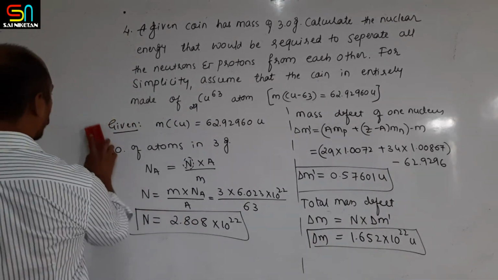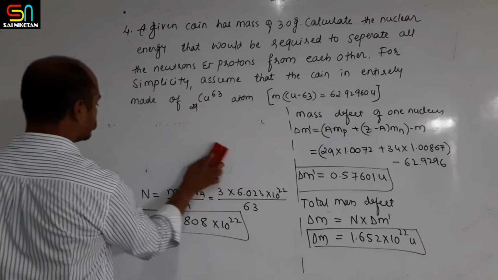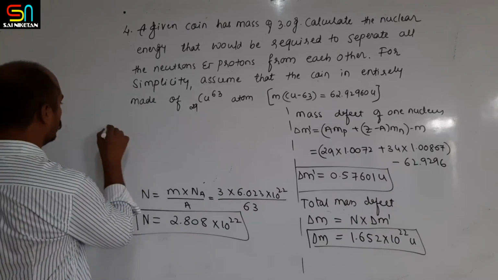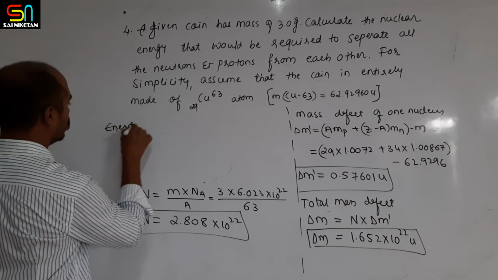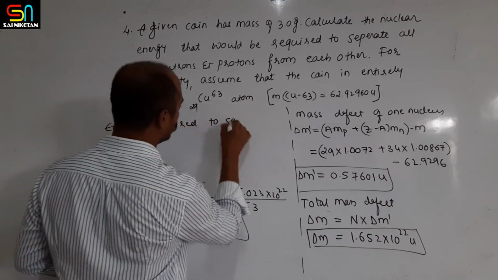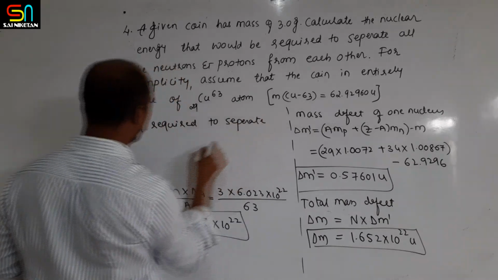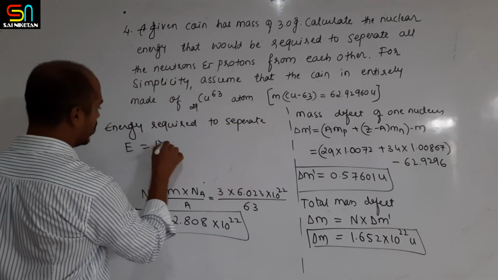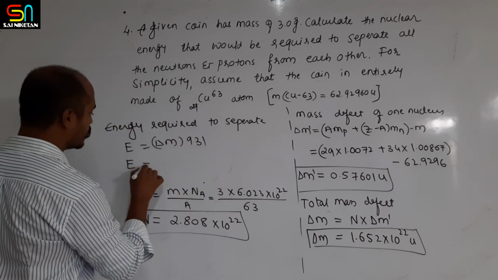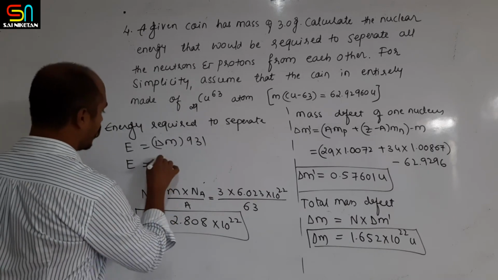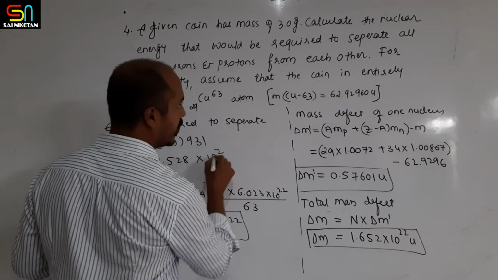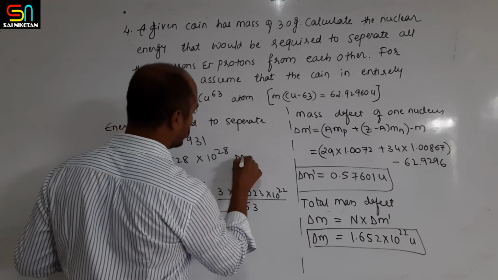Once you get the total mass defect of the coin, you can calculate the binding energy, or the energy required to separate the nucleons: E is equal to delta m multiplied by 931 mega electron volt. If you substitute the values, you will get 1.528 into 10 raised to 28 mega electron volt.